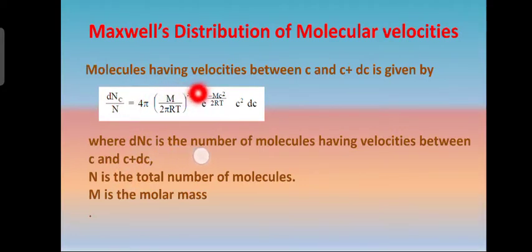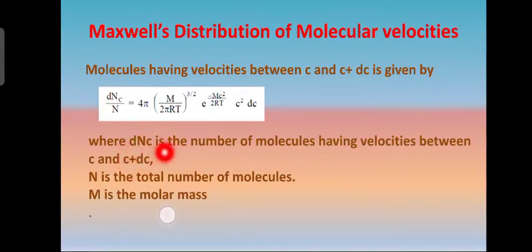The molecules having velocities between c and c plus dc are given by dnc by n equal to 4 pi into (m by 2 pi RT) to the power 3 by 2 into exponential of minus mc squared divided by 2 RT, into c squared dc, where dnc is the number of molecules having velocities between c and c plus dc.